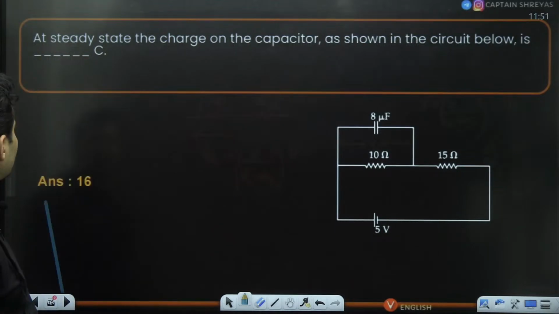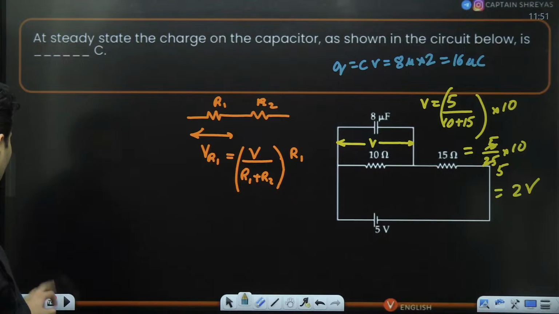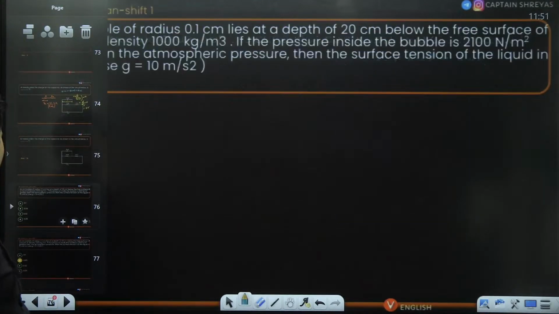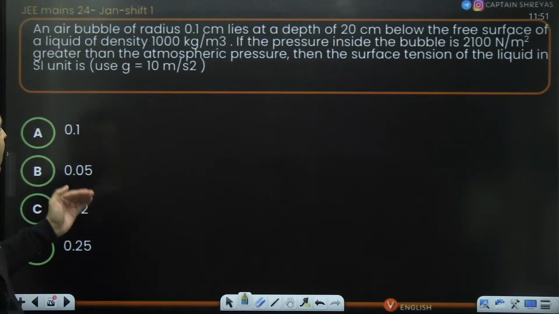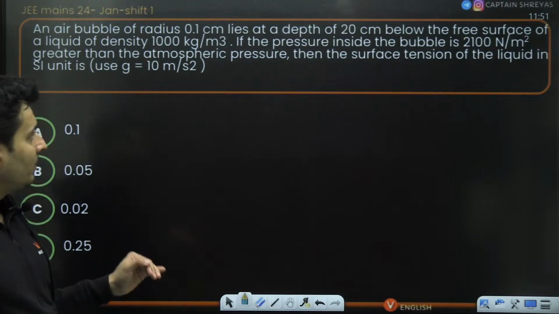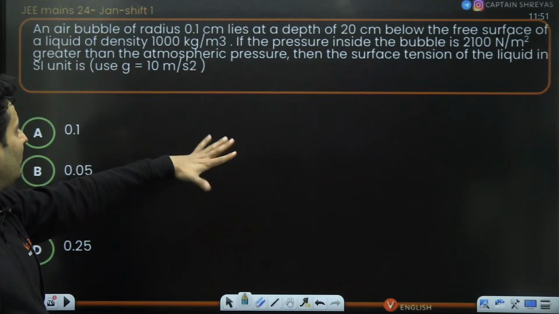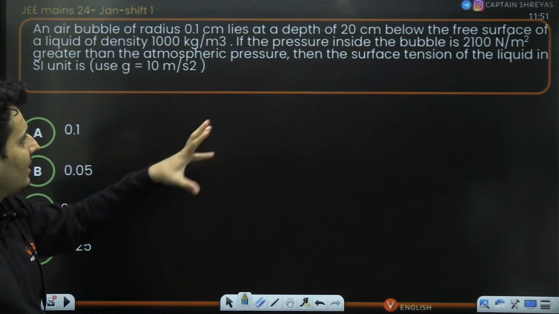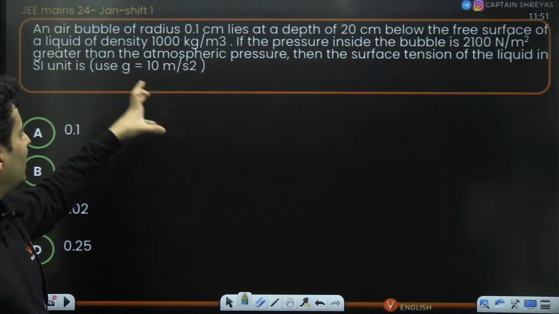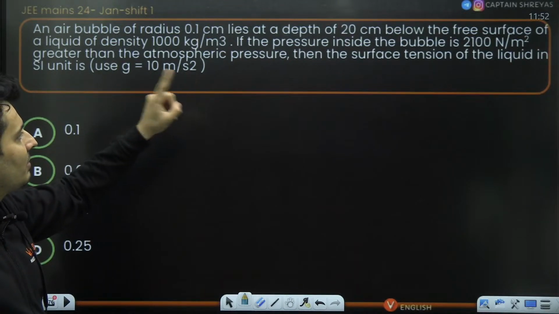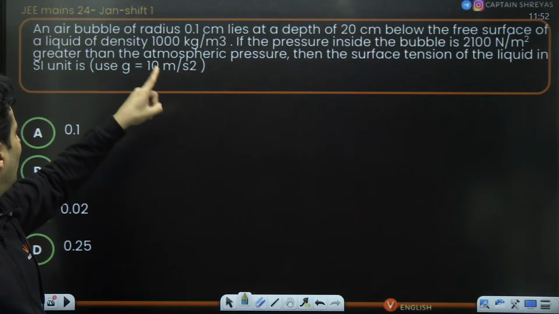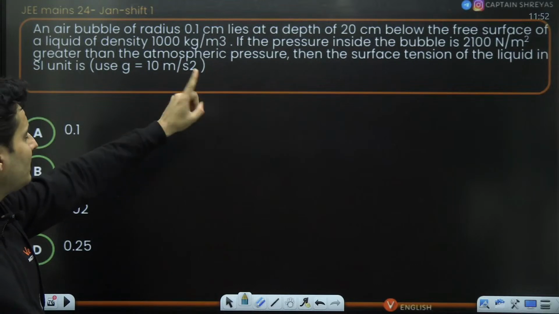Awesome. So 16 micro coulomb should be the answer. Great. Moving on to the next question on your screen. There is a bubble at some depth below the surface of a liquid. The pressure inside the bubble is more than the atmospheric pressure by this much amount, that is given. The surface tension is how much?